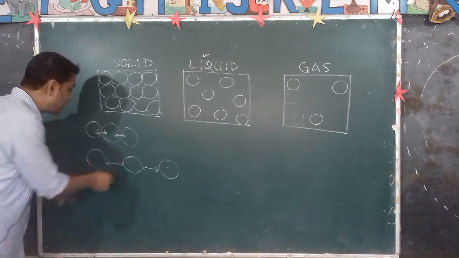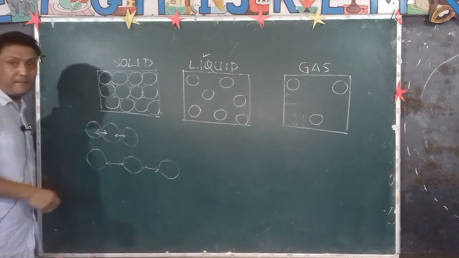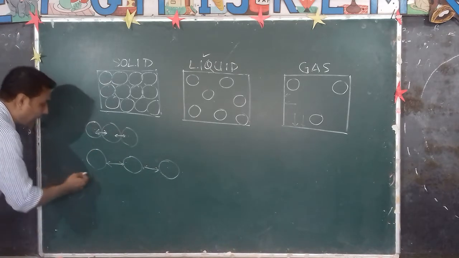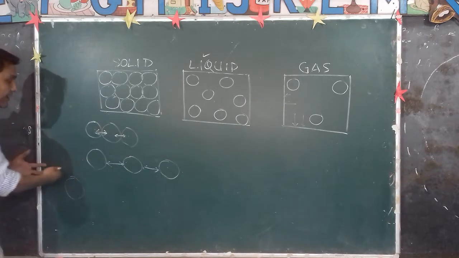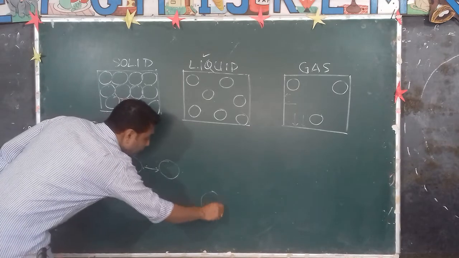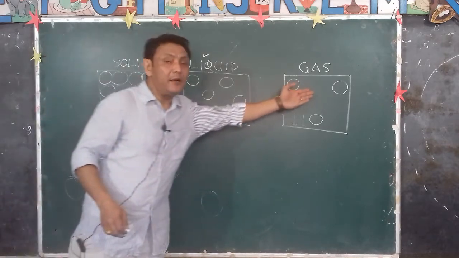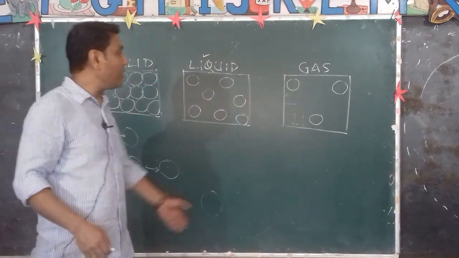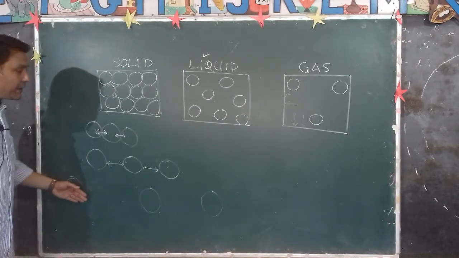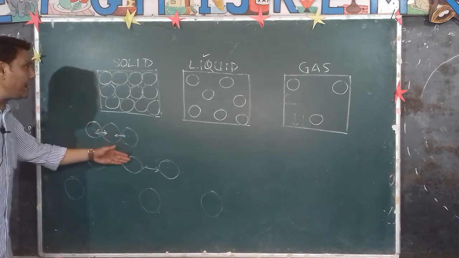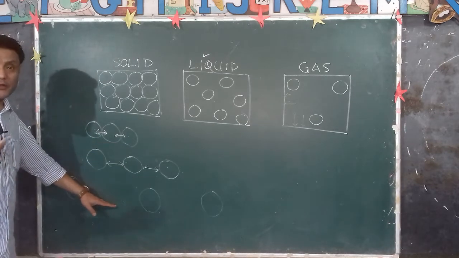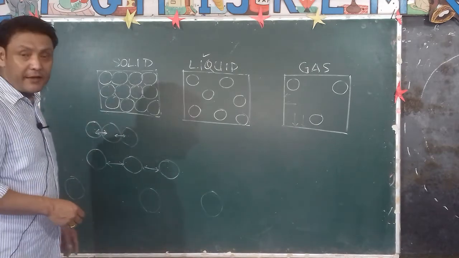It becomes more than the force of attraction between them. So therefore, they move further away from each other and attain the molecular arrangement of gases. That's why when you heat the liquid, it will evaporate, it will change into gas. Is it okay?